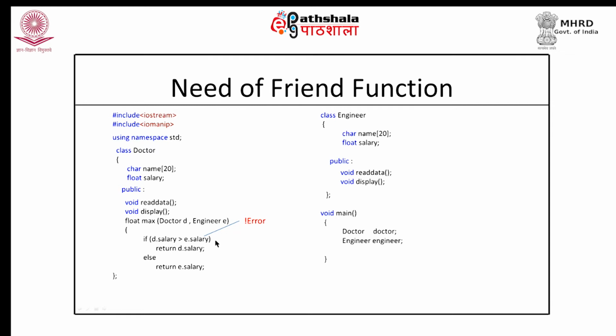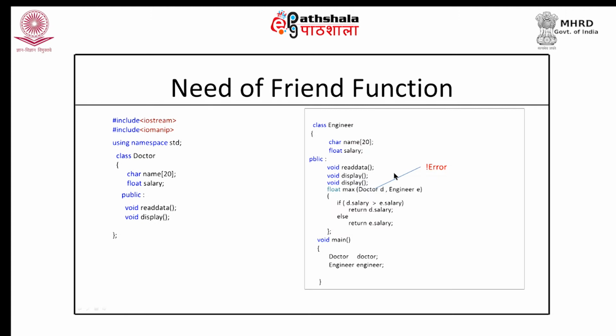Okay, if I can't access it in doctor class, maybe I can access it in engineer class. So, let me try it the other way around. But when I make this particular function a member of engineer class, this would be a problem. What would be a problem? D dot salary. Why? Because again this max is the member function of engineer class, and in this function we are trying to access the private member of doctor class, and the private members of doctor class are only accessible to the member functions of doctor class and not to the outside class. So, it is an error.